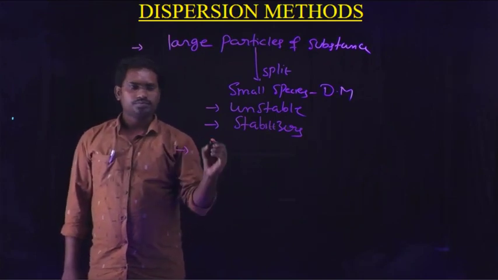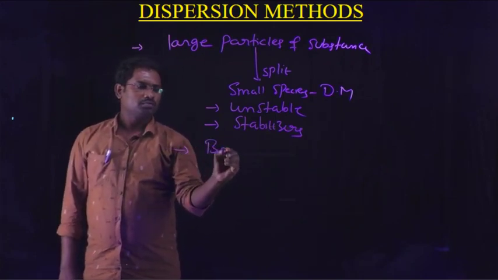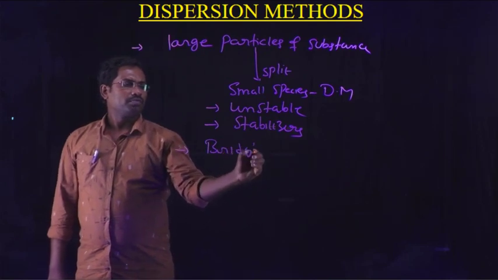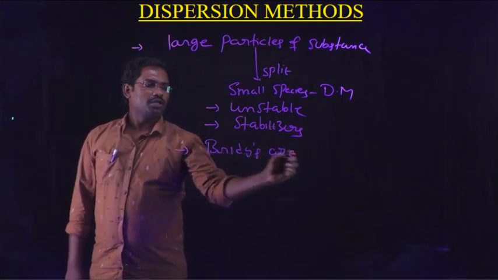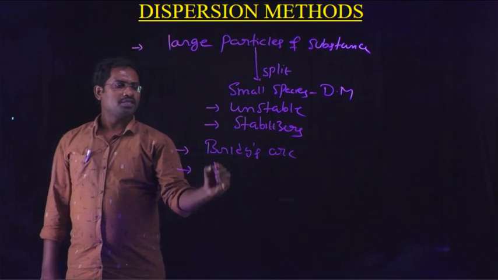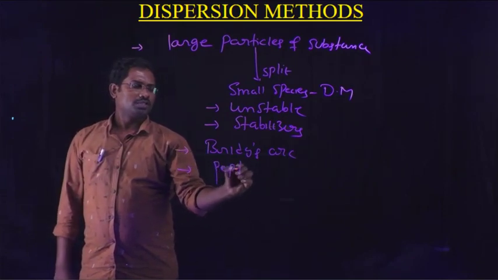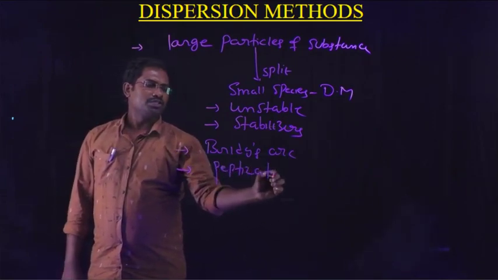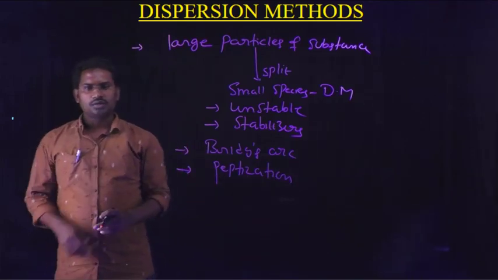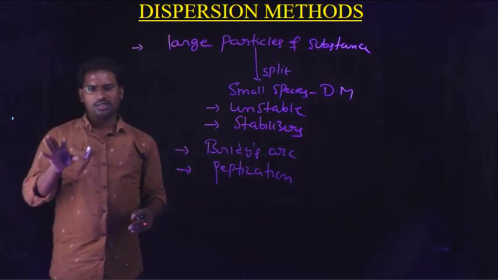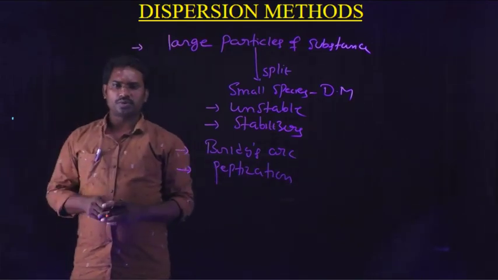First one, Bredig's arc method, and second one, peptization. So this is what the dispersion method is and what methods are included in it.